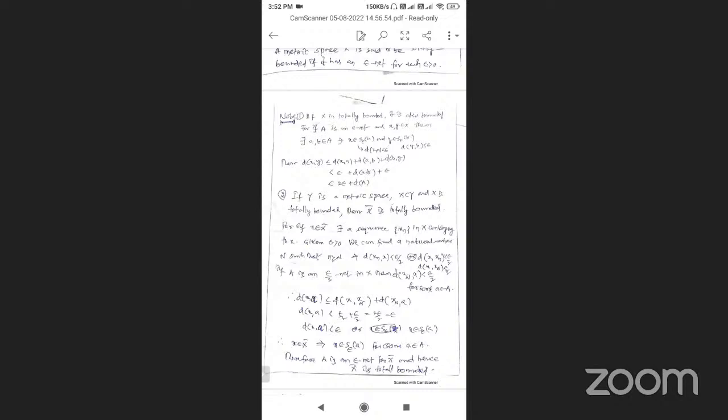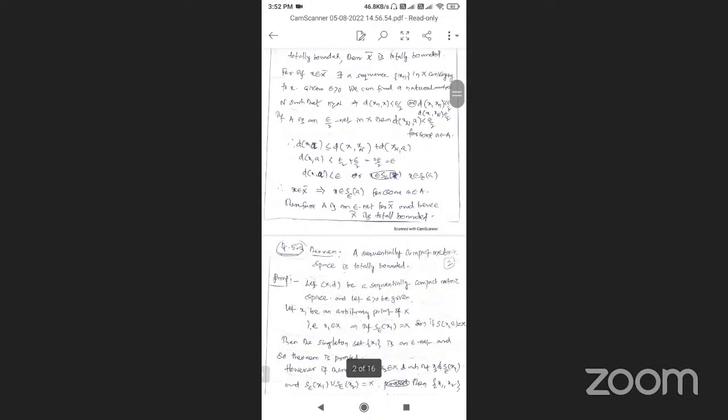Theorem 4.5.16. A metric space X is compact if and only if X is complete and totally bounded.